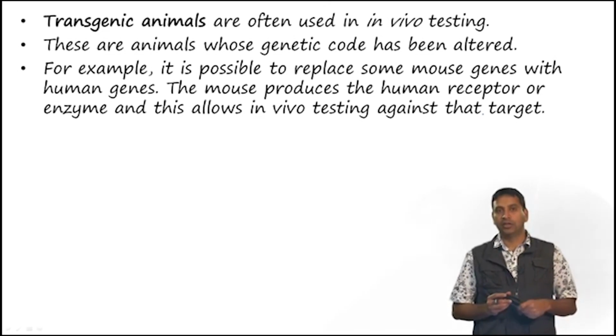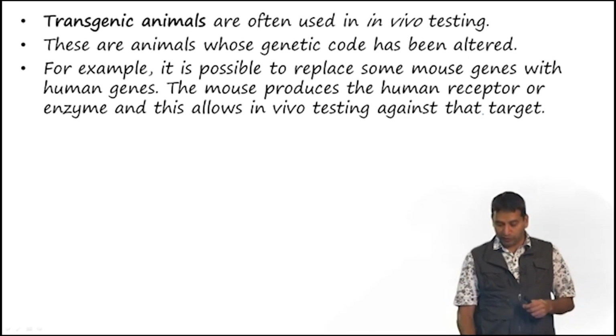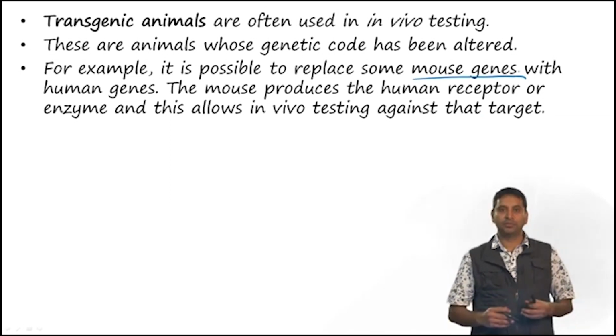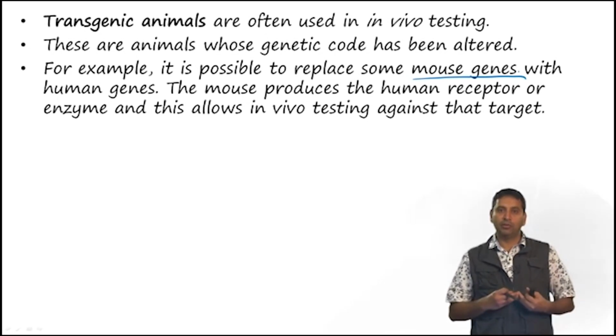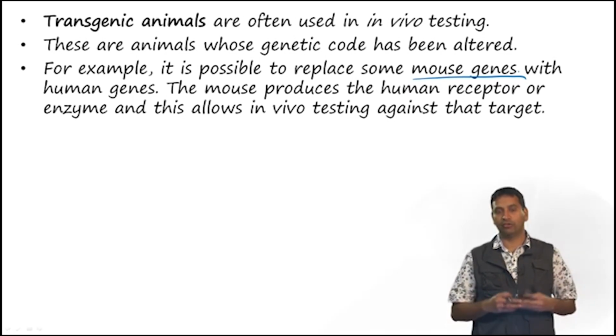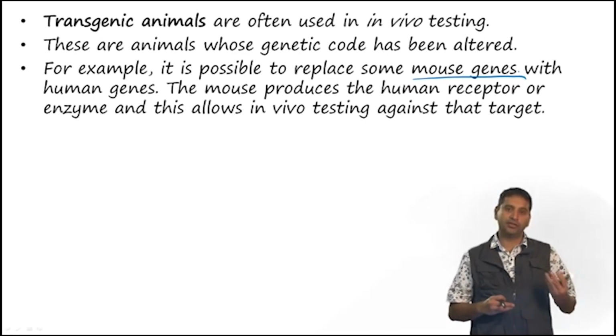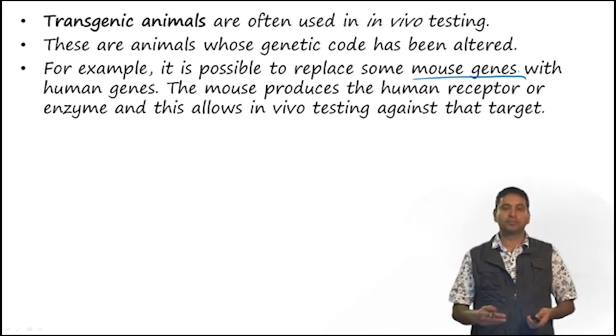There are other animal models which we can develop, which are known as transgenic animals, and they are very often used. So, these are animals whose genetic code has been altered. It is possible to replace some of the mouse genes, for example, with human genes, and now the mouse produces the human receptor or enzyme in it, and this allows for in vivo testing against the target. So, if we have convincing in vitro data to show that our compound is hitting a particular target, then one would develop these transgenic mice and test them to see whether the target is really being affected or not.